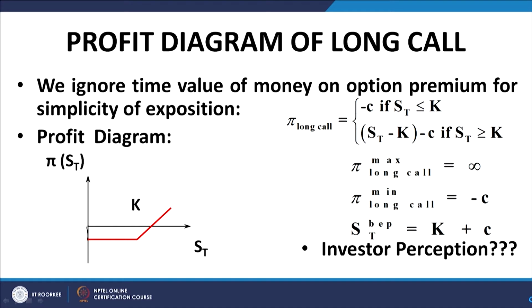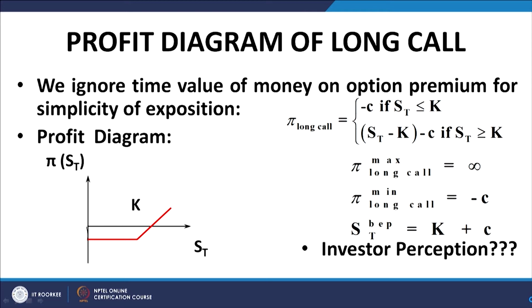So long as S_t is less than K, the investor will not exercise the option, because it is advantageous to buy the stock from the market rather than by exercising the option, since he would have to pay a higher price. Because he does not exercise the option, he loses the amount of premium that he has paid,